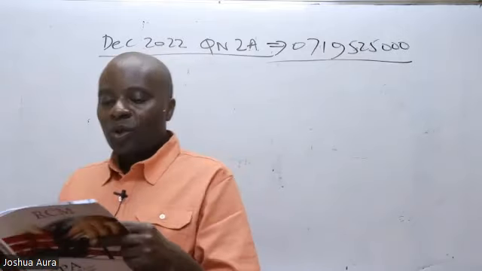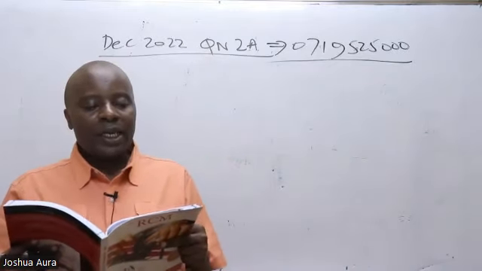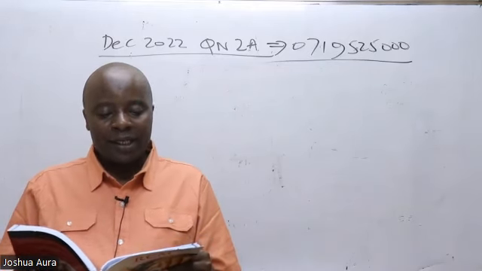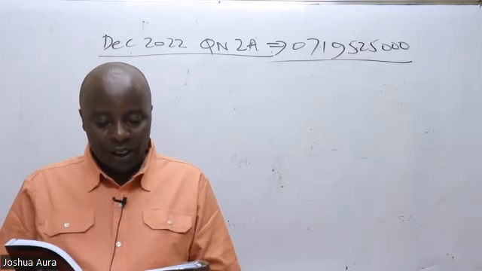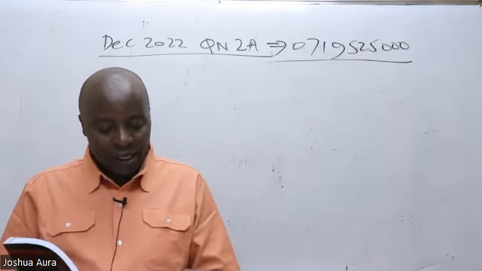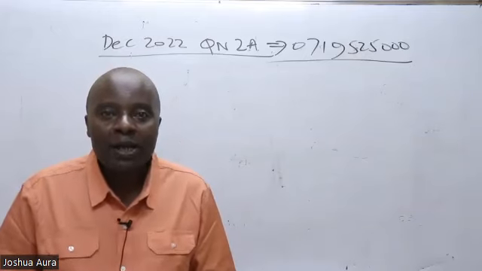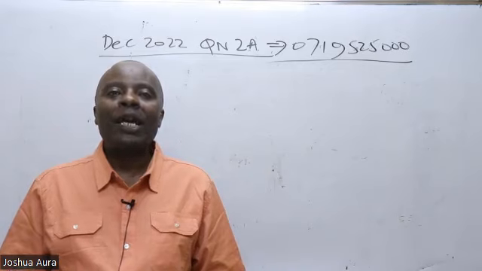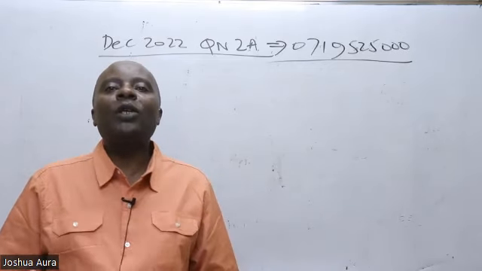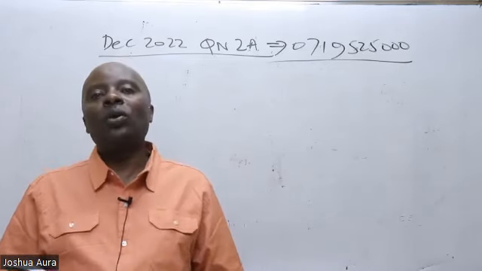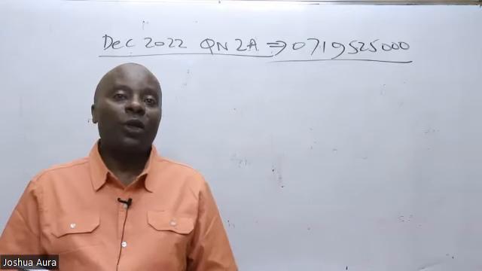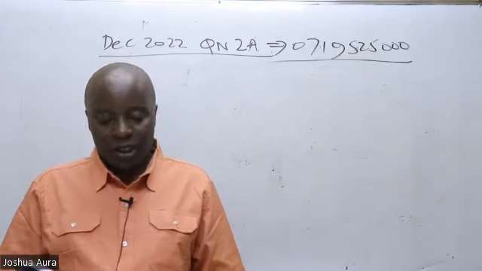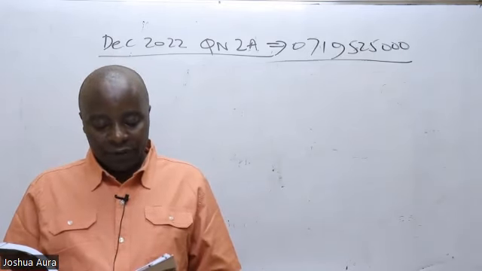So we are told there, DOPCO Limited has provided the following summary of statement of financial position for the year ended 30th September 2022. So I can see my statement of financial position there. Today I'll only do part one because part two is theory, and I prefer lumping many theories together and doing them in a single or even two sessions, because theories are very important. You cannot pass financial management if you're not thorough with theory.